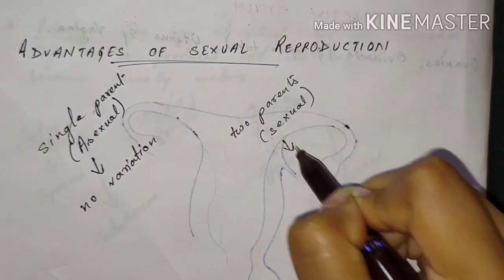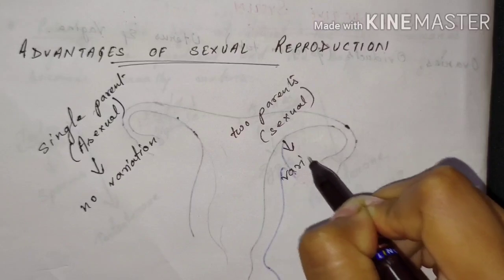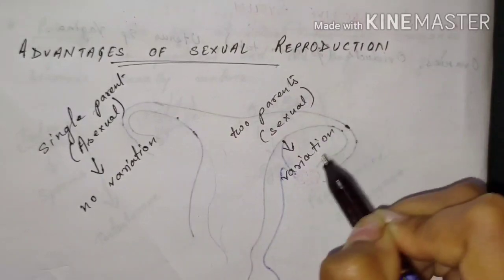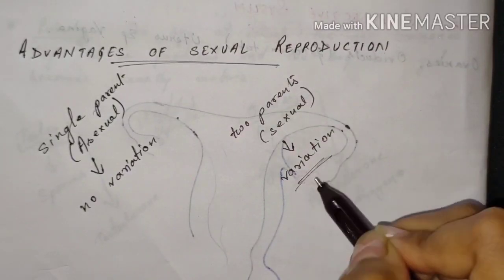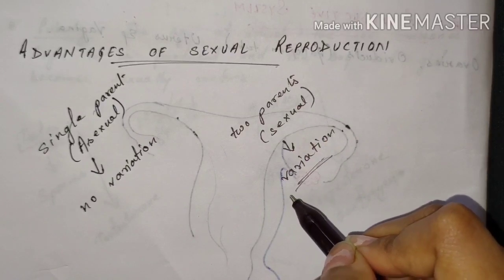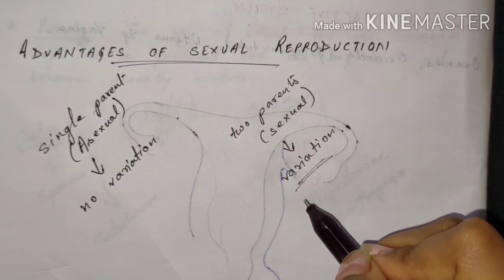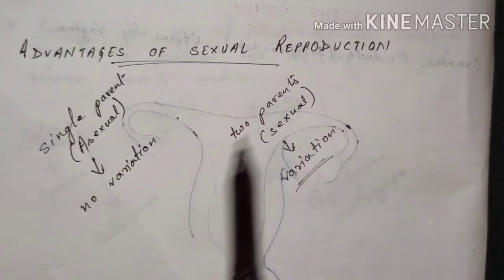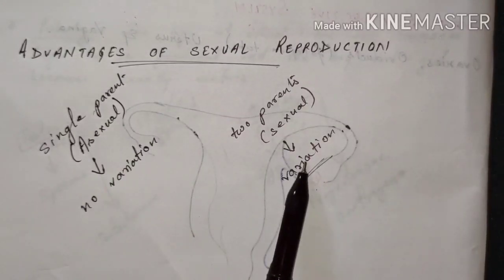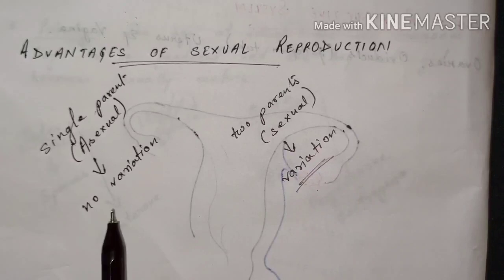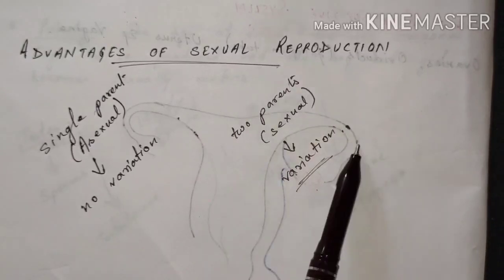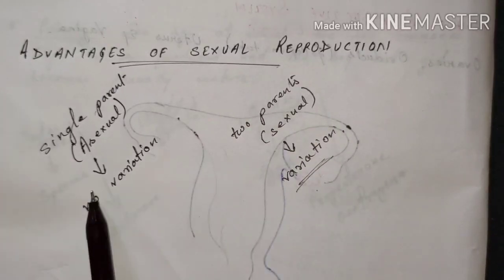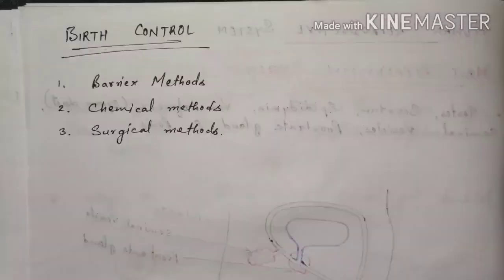And there is a lot of variation in the offsprings of sexual reproduction. Because of these variations, the organisms can adapt themselves to the changing environmental conditions for their survival. So this is the main advantage of sexual reproduction over asexual reproduction, that in sexual reproduction genetic variation occurs, whereas in asexual reproduction no such genetic variation occurs.